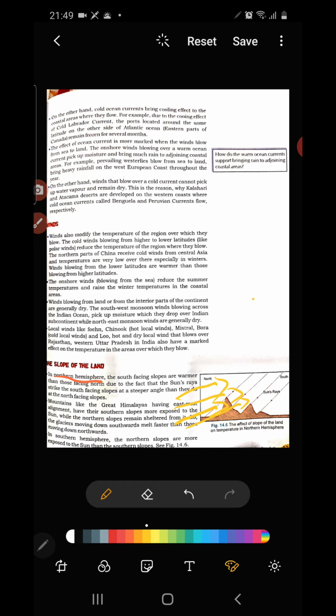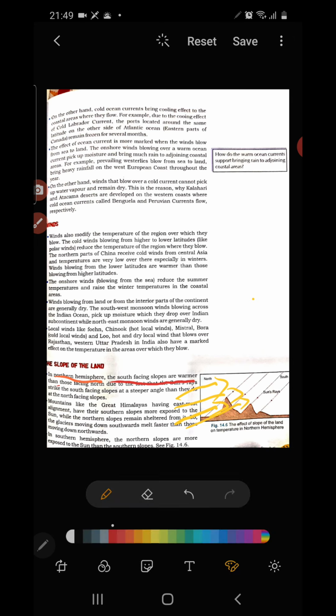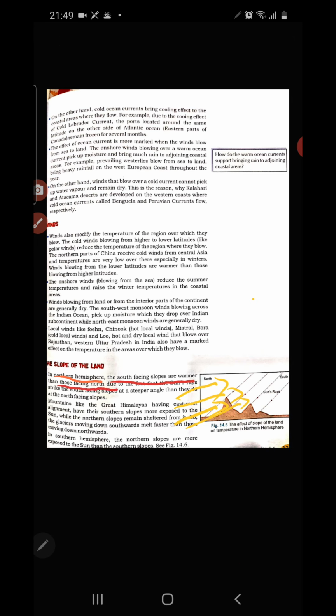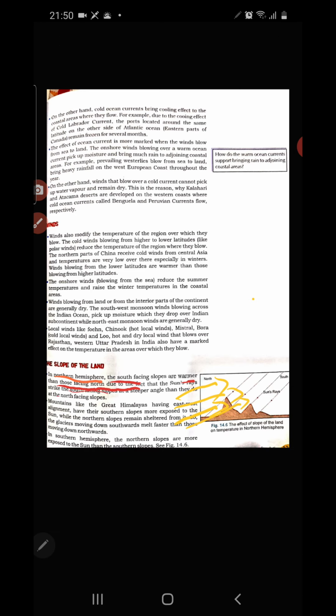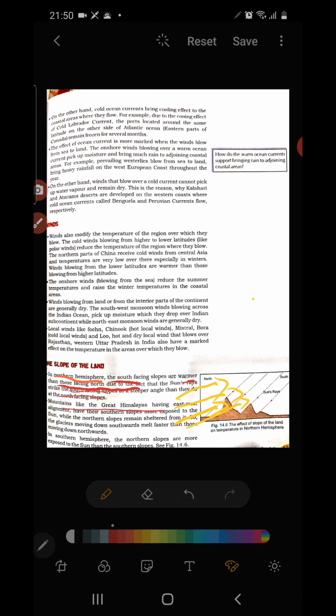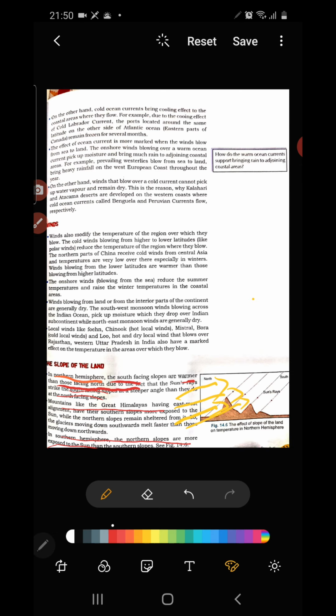In the southern hemisphere, north facing slopes are much hotter than the south facing slopes. Okay, let's underline this point. In the northern hemisphere, the south facing slopes are warmer than those facing north due to the fact that the sun rays strike the south facing slope. Then the mountains like the Great Himalayas, this example you will go through. Then in the southern hemisphere, the northern slopes are more exposed to the sun. So these are the points.